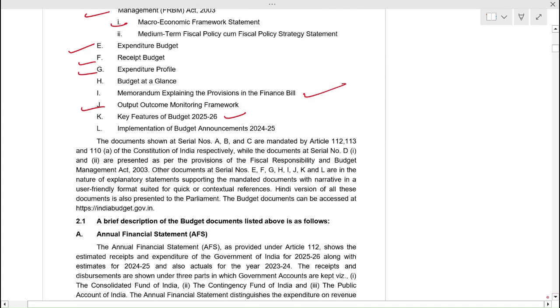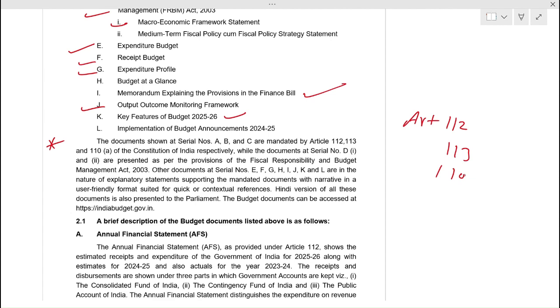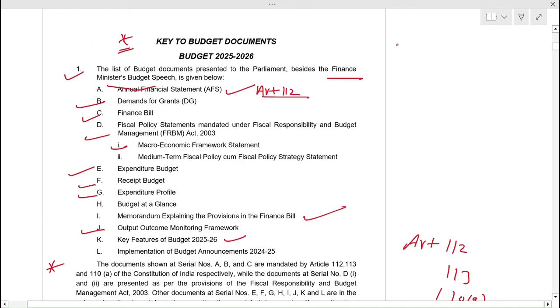Now very important point, the documents shown at serial numbers A, B, C are mandated by Article 112, 113 and 110 Clause A. Which document? A, B, C: Annual Financial Statement, then Demand for Grants under Article 113, and Finance Bill under Article 110, also known as money bill.